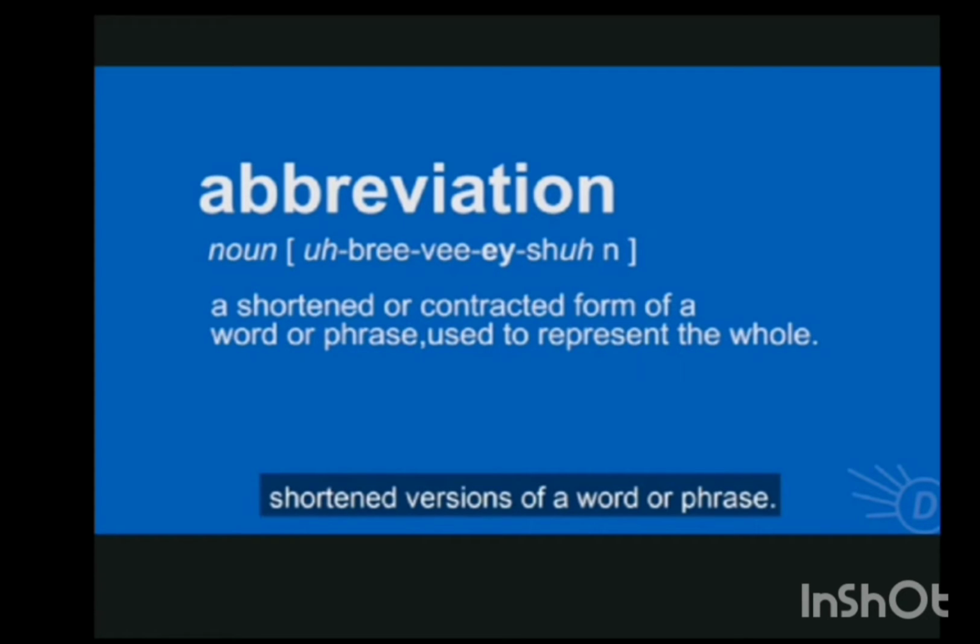We can use some letters or some part of the word to represent the whole word or the whole phrase. It may consist of a group of letters or some letters in the word. The abbreviations may consist of initial letters in a phrase or a mixture of initial letters and other letters, etc.